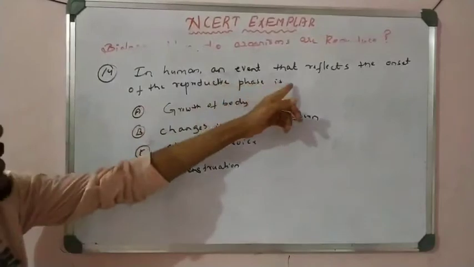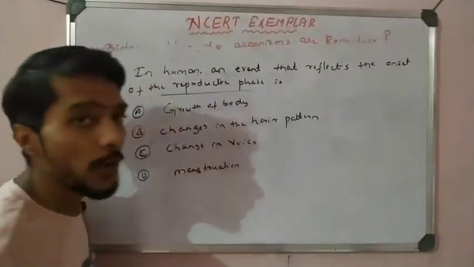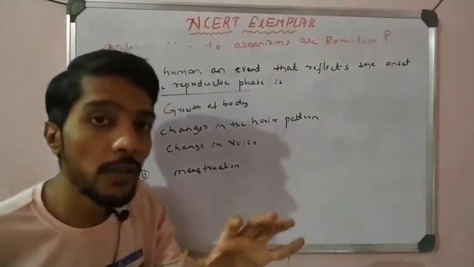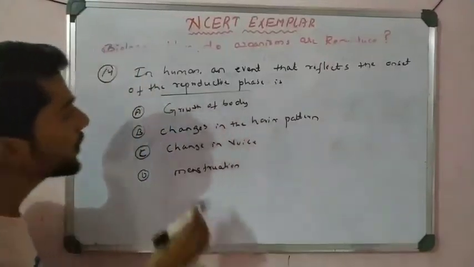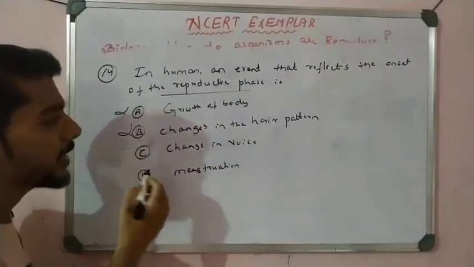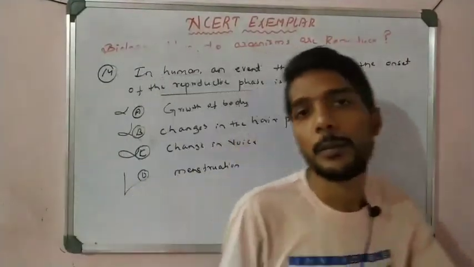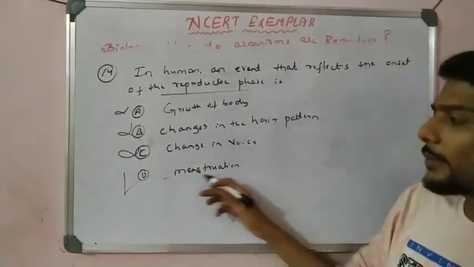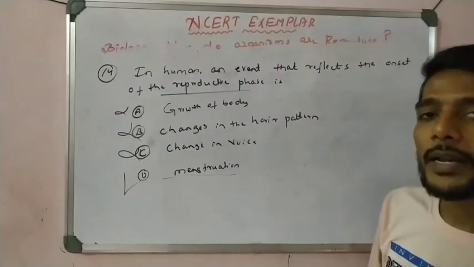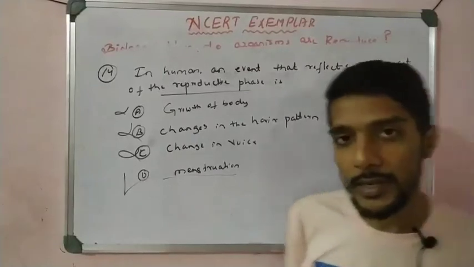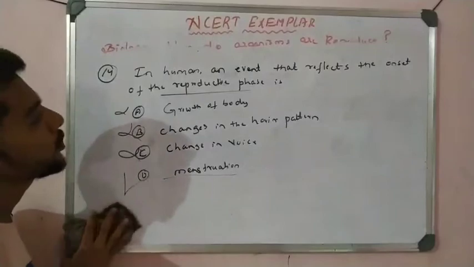In the human, an event that reflects the onset of the reproductive phase. Reproductive phase is nothing but the phase in which the individual is able to reproduce. Growth is not related, change in hairstyle is not related, voice is not related, so that is the menstruation cycle. That is what we call monthly periods. When the egg is not fertilized, it is wasted in the form of mucus and blood. So we have to know about that. So this is question number 14.